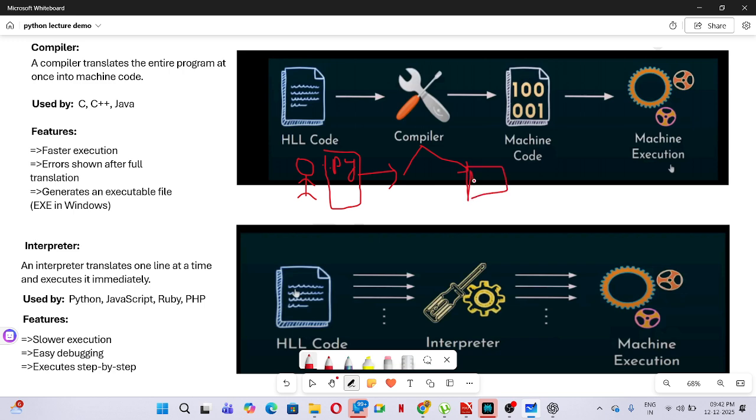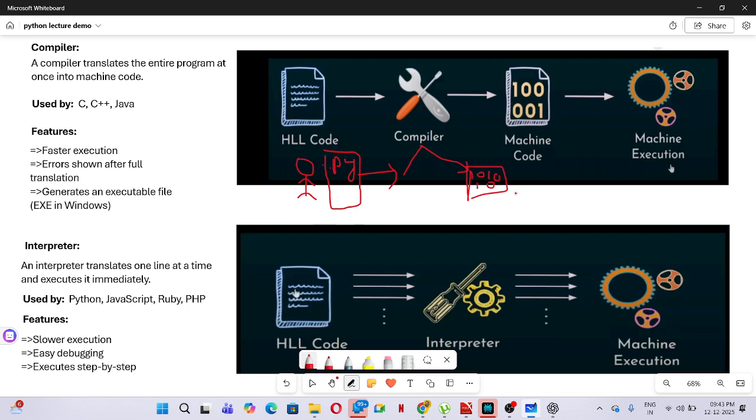The machine code means the binary language, zeros and ones. Only the system understands it, not the users. We can't understand that language. The .py file is an English type language. We can understand it easily and we can write the programs. So that is called the .py file.